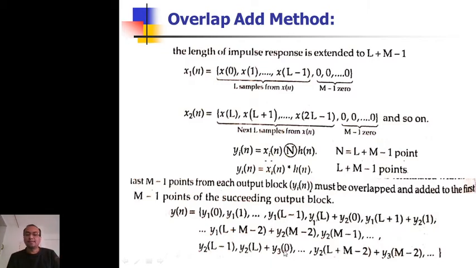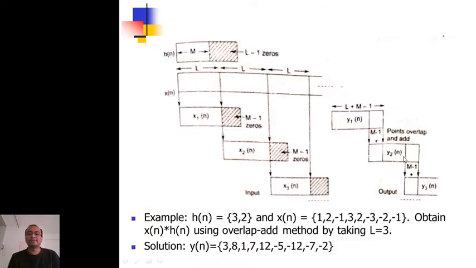Similarly, I will do it for all the section convolutions, y2n, y3n, y4n, like that. Now this is easier to interpret here in the figure. So I have hn of length capital M padded with L minus 1 zeros. I have xn which I am getting in a chunk of capital L samples. Let us say this is x1n which I am getting, but immediately I will pad M minus 1 zeros to adjust both of these to length L plus M minus 1.